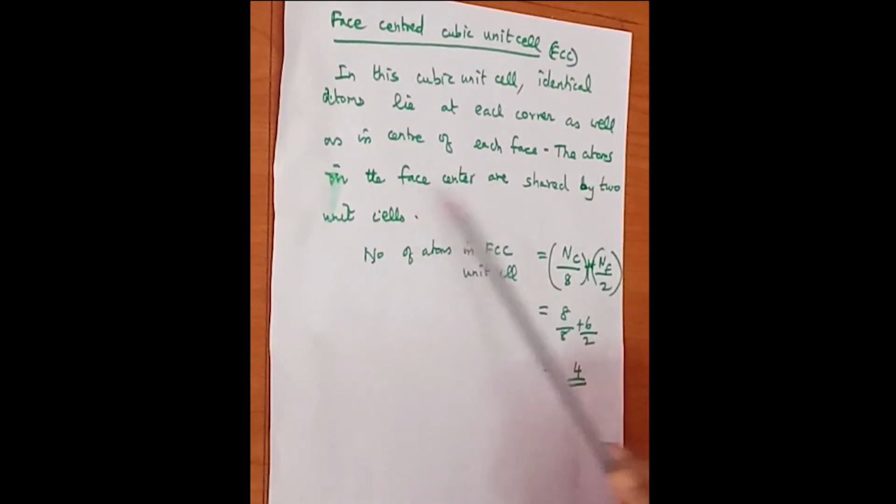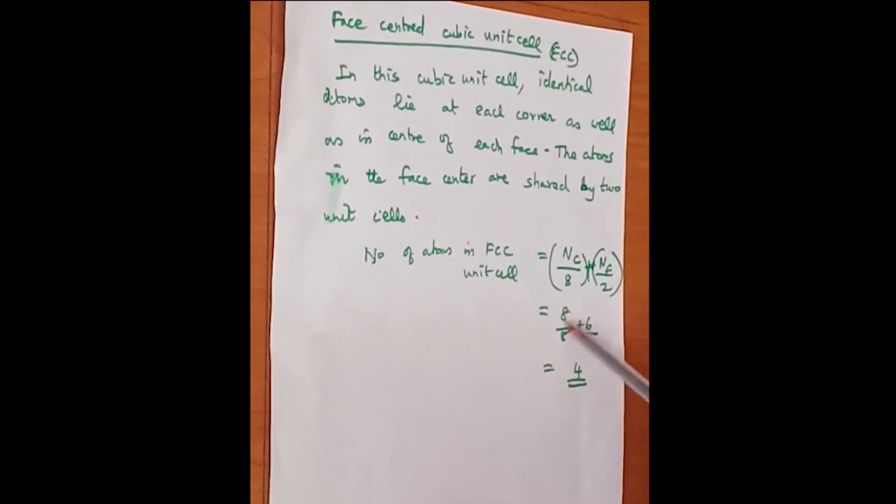So the atoms present in the face centered cube are shared by 2 unit cells. In general, the number of atoms in a face centered cube unit cell is equal to the number of atoms present in the corner divided by 8, plus the number of atoms present in the faces divided by 2, since each is shared by 2 unit cells. So 8 by 8 plus, the remaining atoms will be 6. When you divide 6 by 2, you will be getting 4.